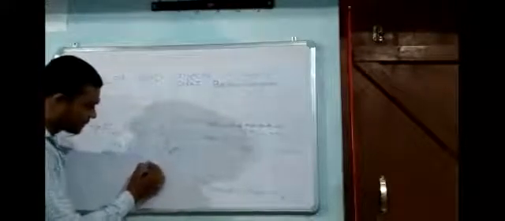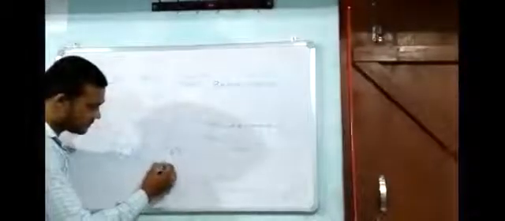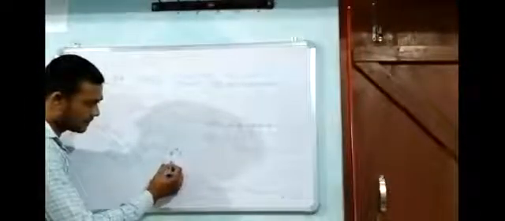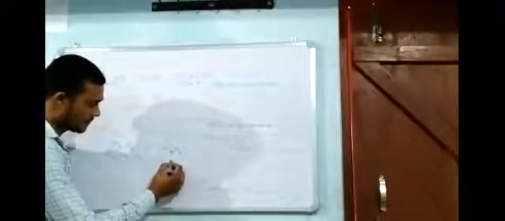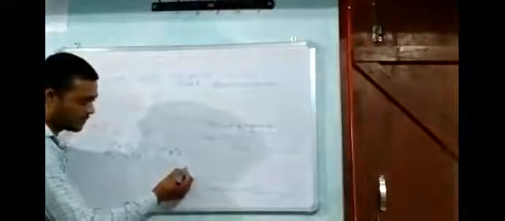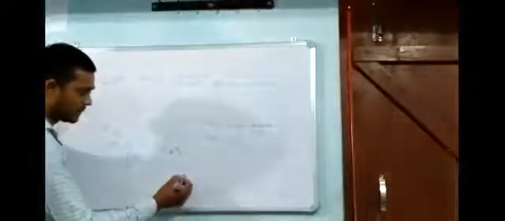If we talk about acceleration, then we already assume (VA minus UA) upon T, and for B, (VB minus UB) upon T. T cancels out.